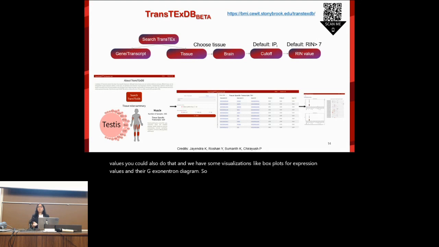So the paper, we've gotten reviews for the paper. We submitted it to Bioinformatics. So it's going to be out soon, hopefully in a couple of months.